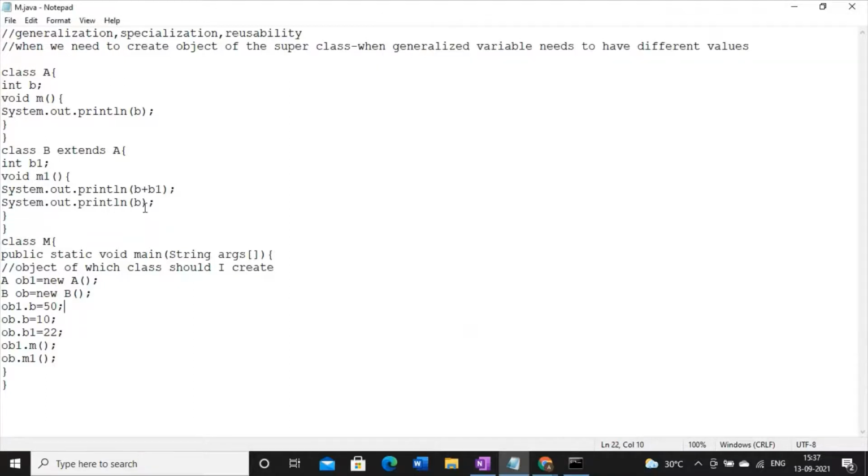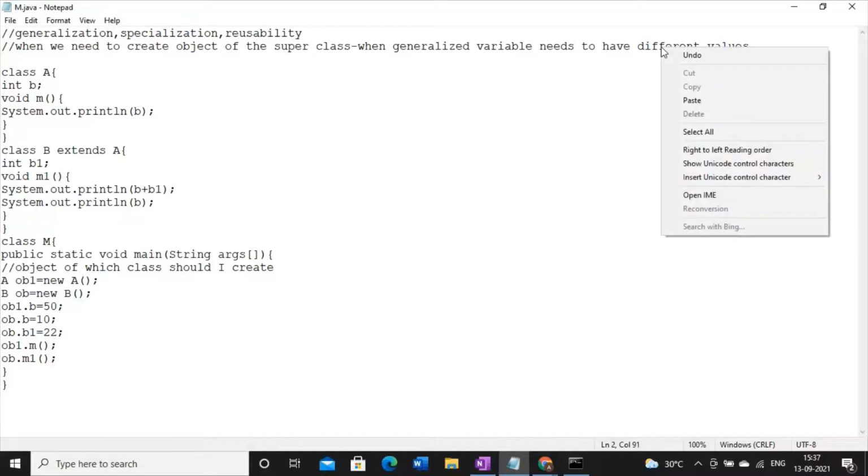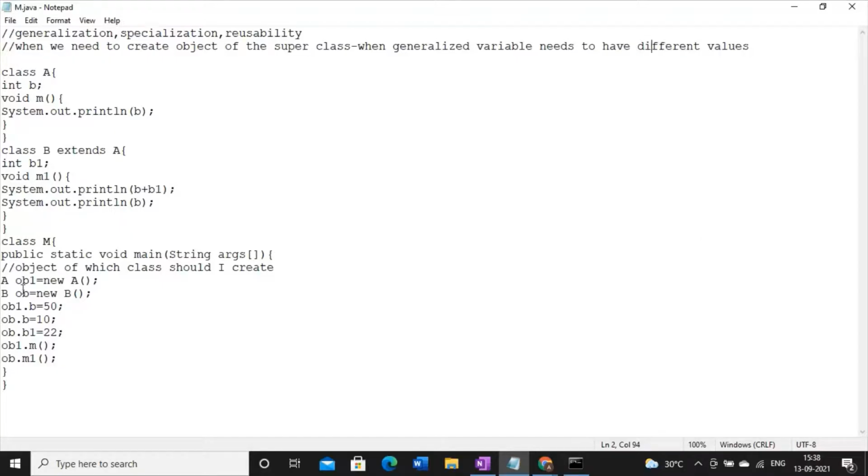So the point is whenever you have some generalized variable, where the variable of the superclass is reused in the subclass, and if you need different values for the generalized variables, at this point you need to create an object of the superclass. Otherwise, if you need the same value for the generalized variable, then there is no need to create the object of the superclass.